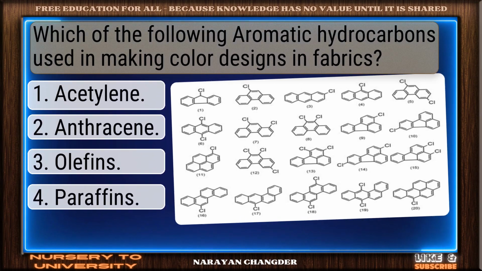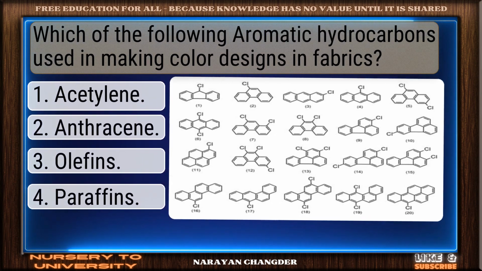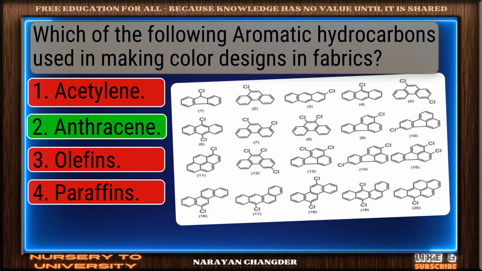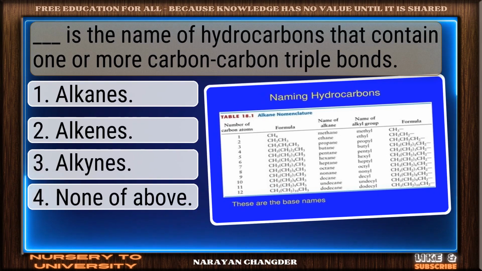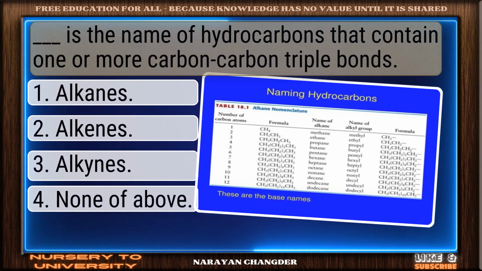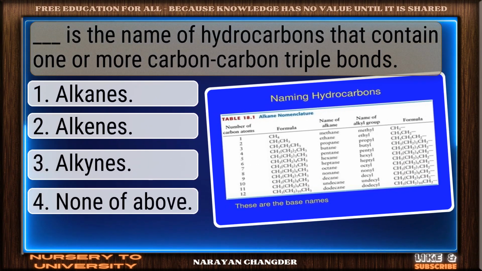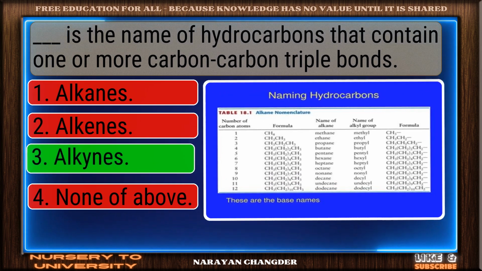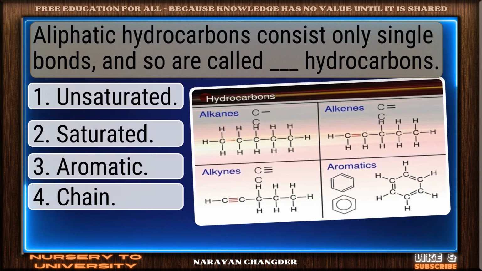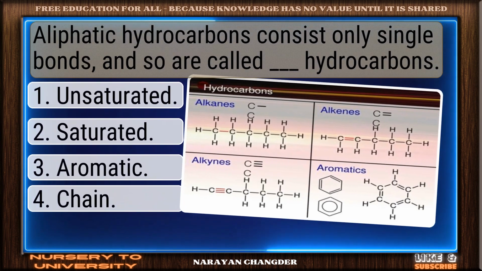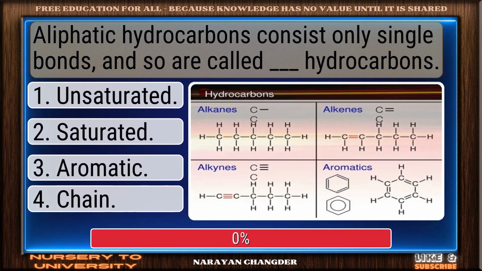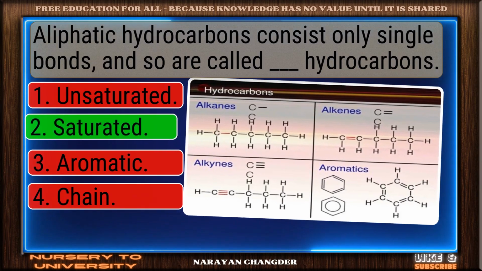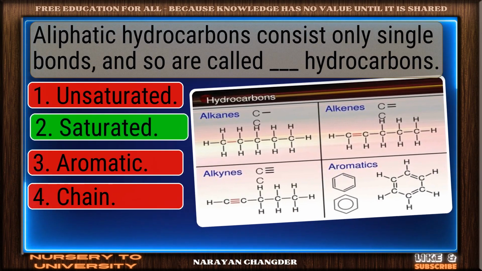Which of the following aromatic hydrocarbons is used in making color designs in fabrics? On track. Anthracene is the correct answer. Dash is the name of hydrocarbons that contain 1 or more carbon-carbon triple bonds. Right choice. Alkynes is the best answer. Aliphatic hydrocarbons consist only of single bonds, and so are called dash hydrocarbons. Clear logic. Your choice saturated is sound and 100% true.